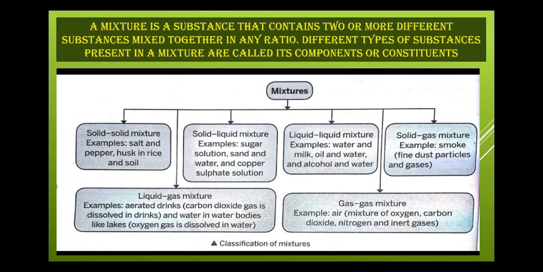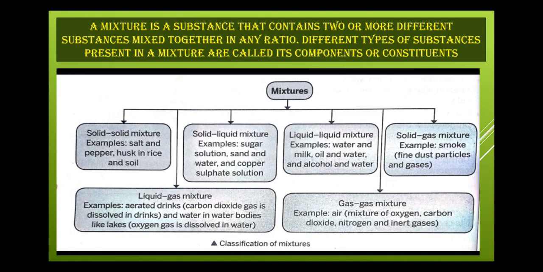Now in compounds, we have seen that two elements will mix in a fixed ratio, but in a mixture it is not necessary that the ratio should be fixed. Any element or compound can be mixed in any ratio.